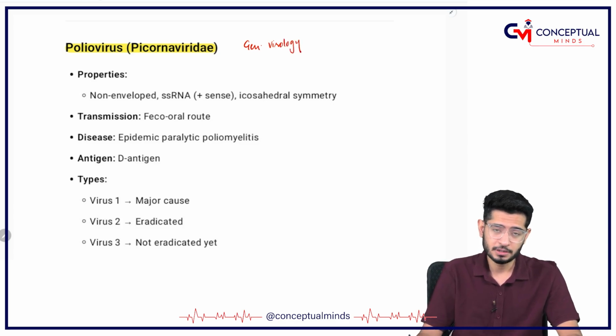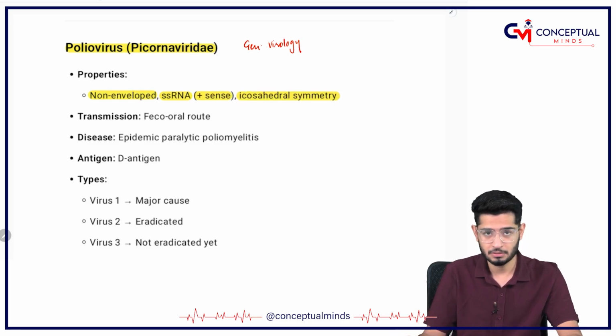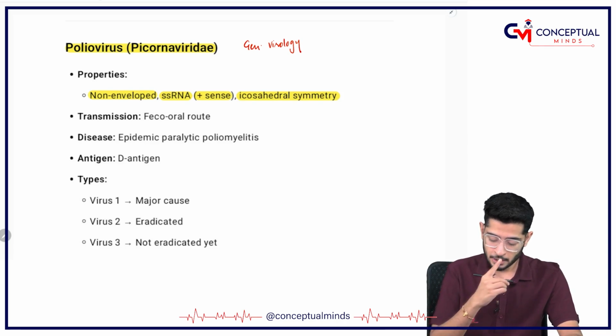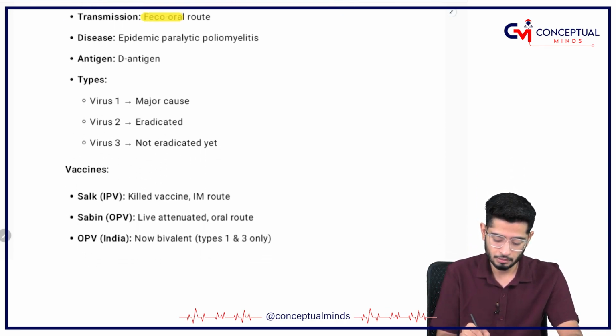My dear friends, all the members belonging to Picornaviridae are non-enveloped, single-stranded RNA, positive sense, and having icosahedral symmetry.